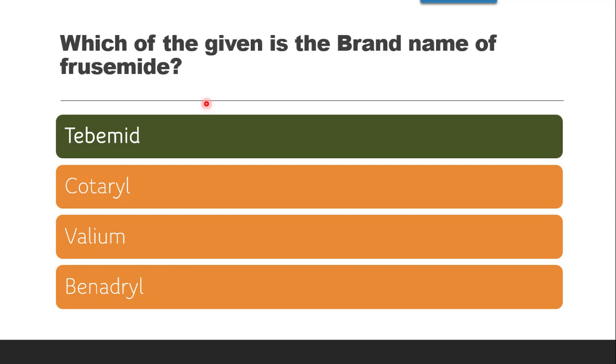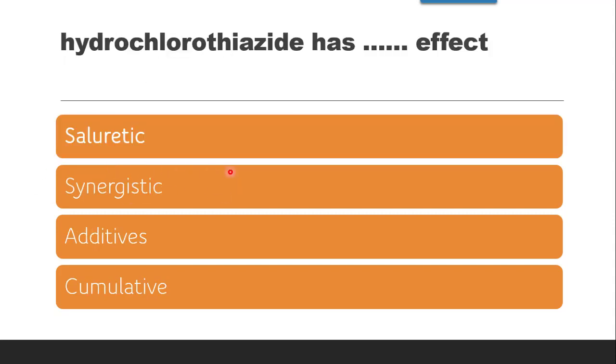Furosemide is again a very important drug from the exam point of view. The other brands along with Tebemide are Lasix, Exnadash-K, Fru injection, Frusenex, etc.